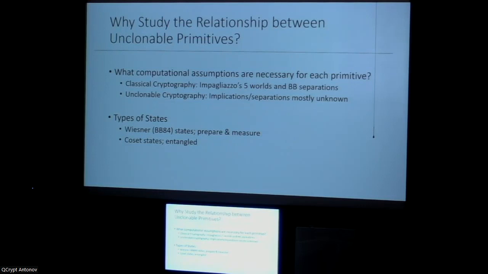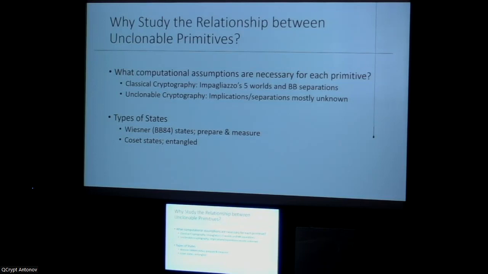So why do we care about the implications between different primitives? Firstly, we want to understand what computational assumptions are necessary to achieve each primitive. In the classical crypto world, we've done a very good job over the years, and we have Impagliazzo's five worlds with numerous black box separation results. So we have a pretty good understanding of the different possibilities and the hierarchy of different primitives. Ideally, we would have something similar for unclonable cryptography.